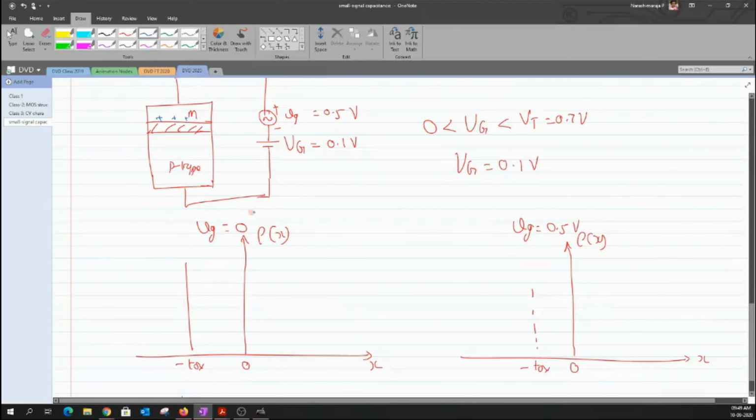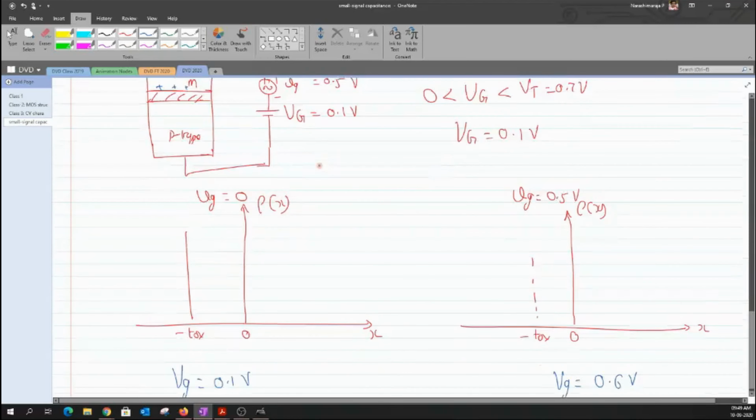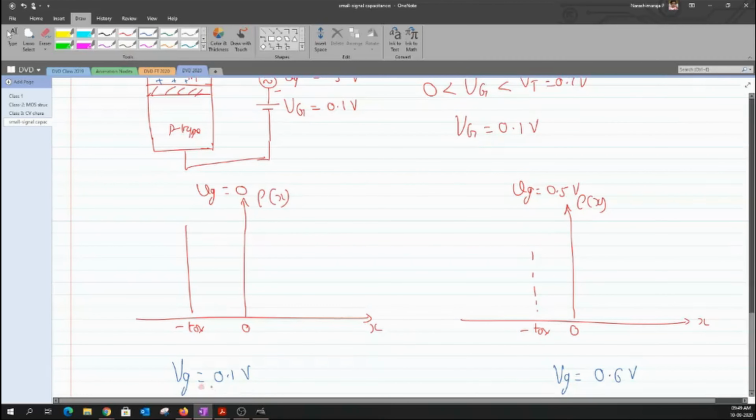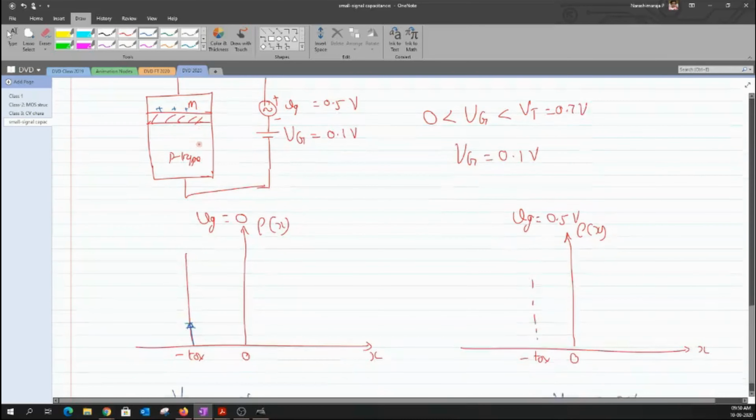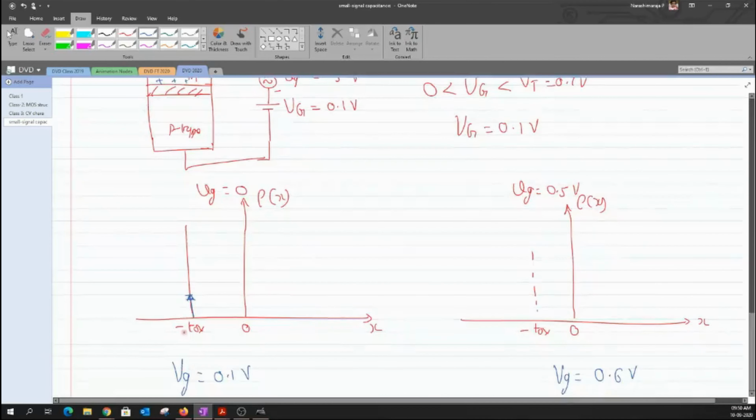And these charges are generally positive just because the effective gate potential that I have is a positive voltage. Due to which I would mark the amount of charge that I have across the metal oxide interface as just this magnitude. And now that I have increased the effective gate potential to a larger value of 0.6, obviously the charge on the metal will also rise. Yeah, it would be raised up.